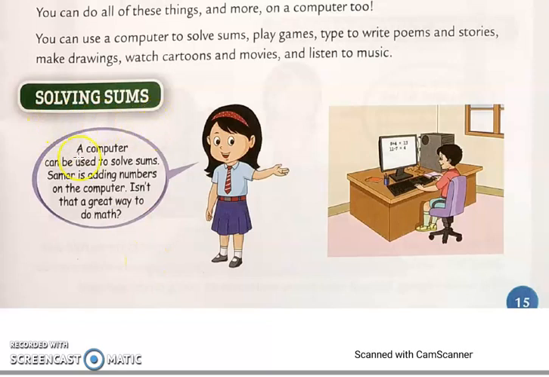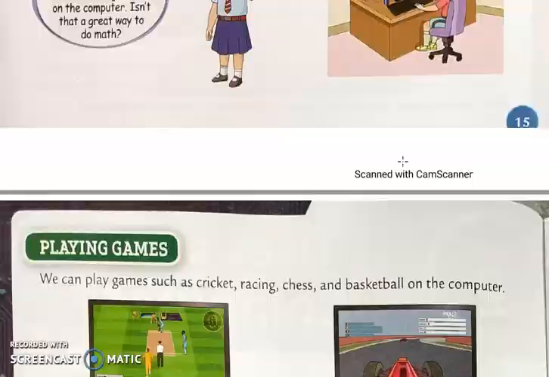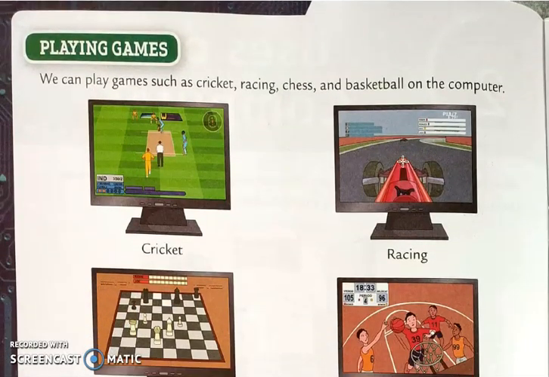Solving sums. A computer can be used to solve sums. Sumer is adding numbers on the computer. Isn't that a great way to do math? See here, the name of this boy is Sumer. He is doing maths on the computer. He is solving sums. We can solve the sums on the computer. What else can we do?